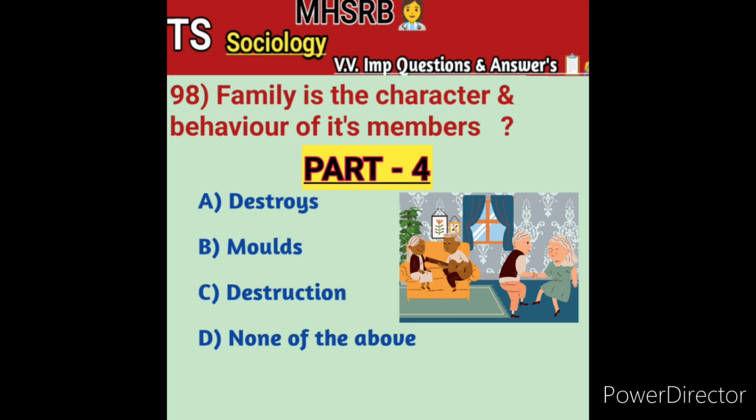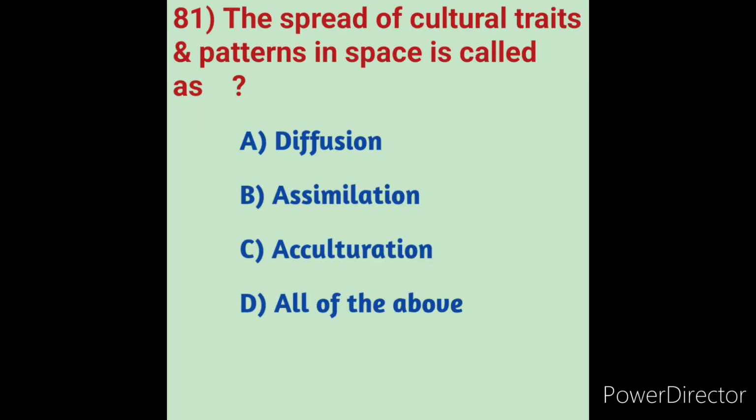We will start today's class. Question number 81. The spread of cultural traits and patterns in space is called as? We will see the options first. Option A, diffusion. Option B, assimilation. Option C, acculturation. Option D, all of the above.